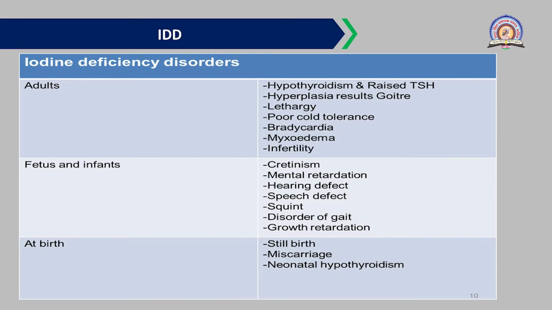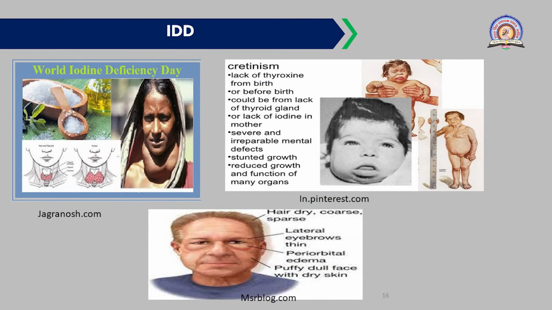Then miscarriage and neonatal hypothyroidism are also observed at birth. Let's discuss this IDD with the help of the figures in adults. As we have discussed, it is the goiter disease. In this first figure, you can see this female is suffering from goiter, that is, enlargement of the thyroid gland is observed here. That is because of the iodine deficiency.